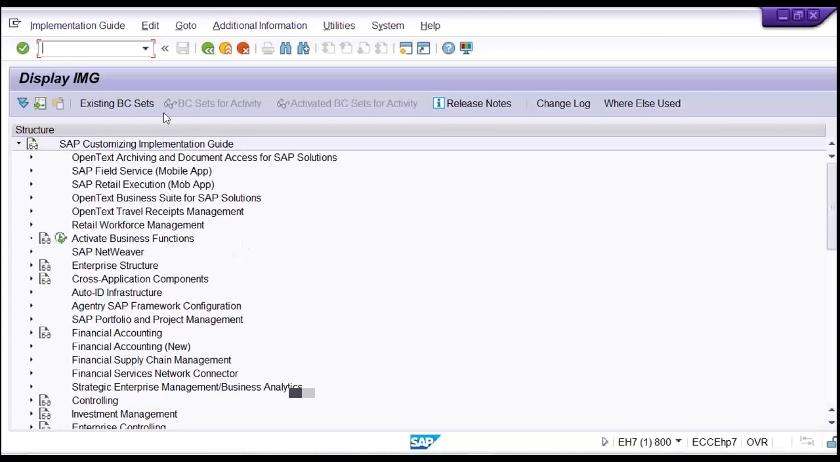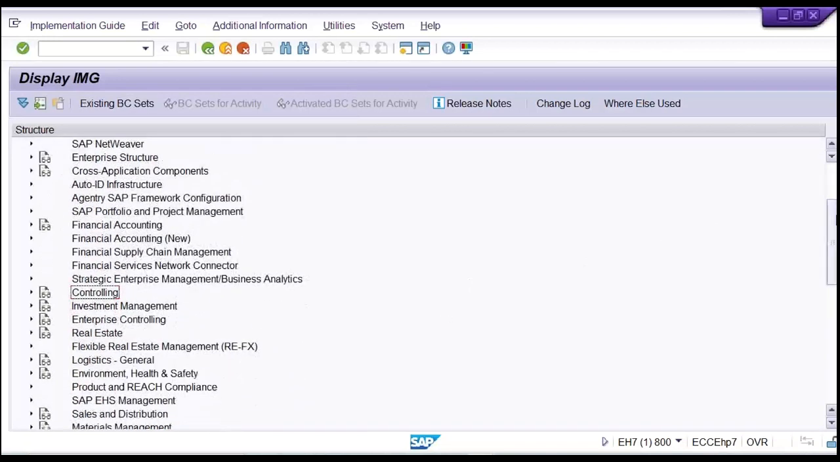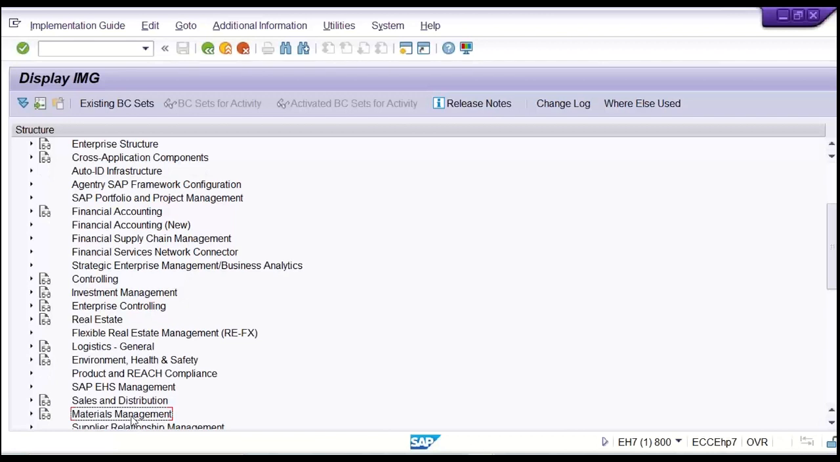Okay, for a consultant, all the configuration-related things are there under this screen only. Look at here, financial accounting. This is for the finance consultant. Then controlling is there. Likewise, multiple modules are there, right? These all are modules only, logistics and all. Sales and distribution is there, material management is there, right?